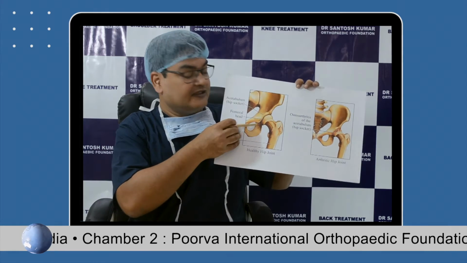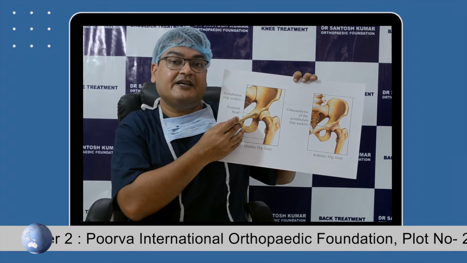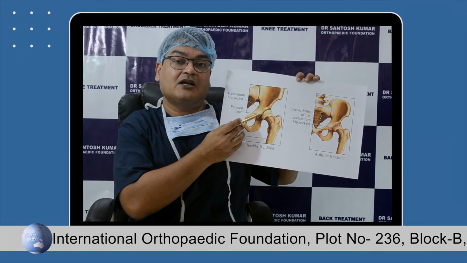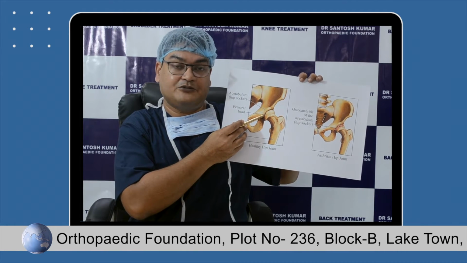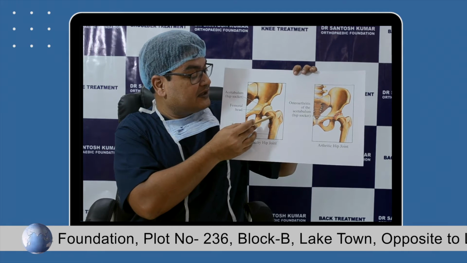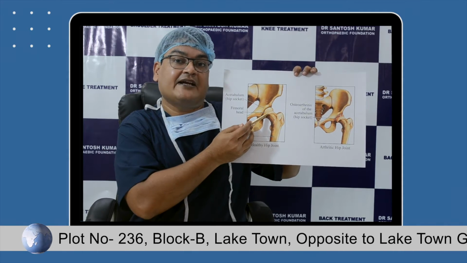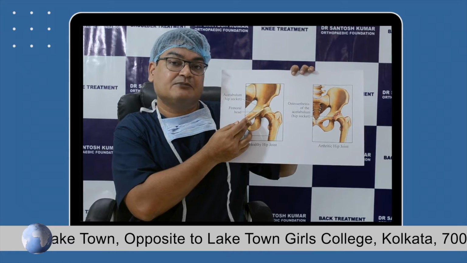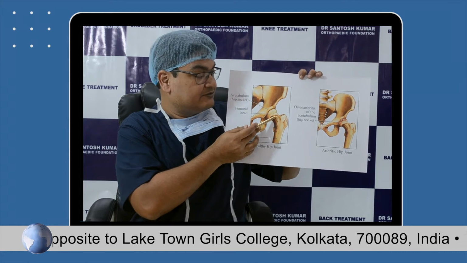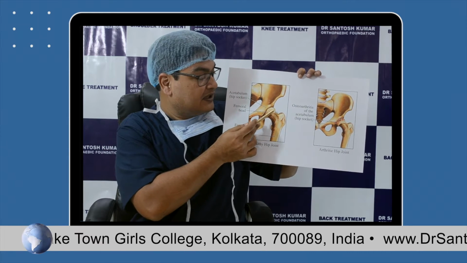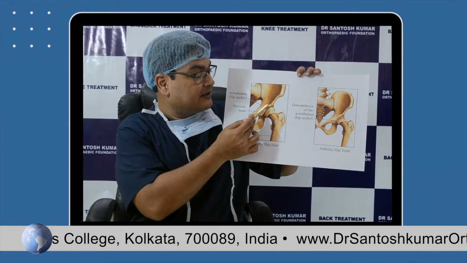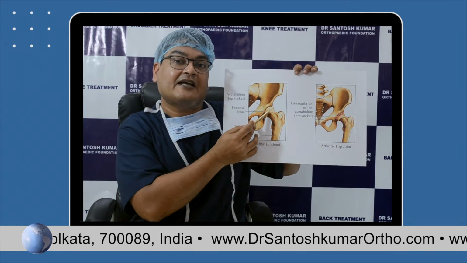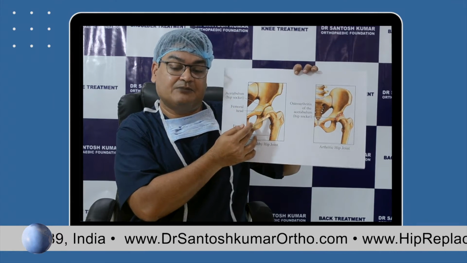As we saw, the hip joint is the biggest joint in our body. It's a ball and socket joint. The ball is formed by the head of the femur. The femur is the thigh bone, and it articulates with the pelvis bone where the hip joint is formed. The cup is formed by the acetabulum, which is part of the pelvis bone.